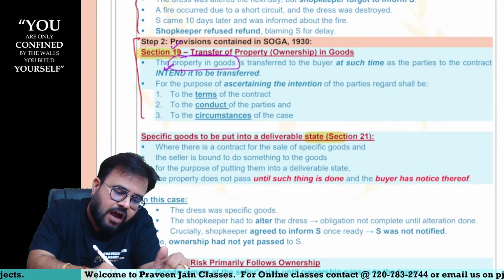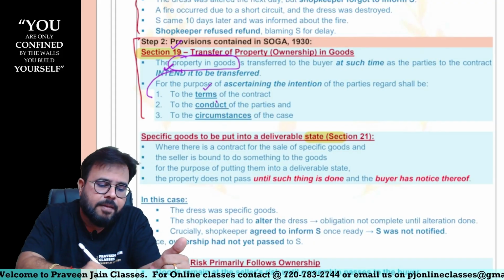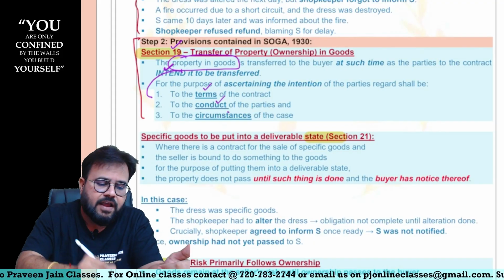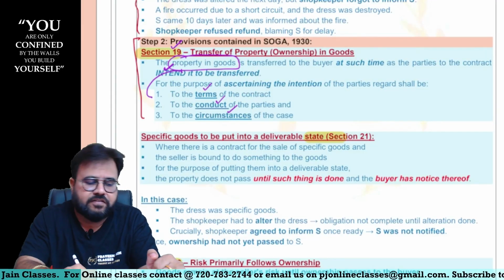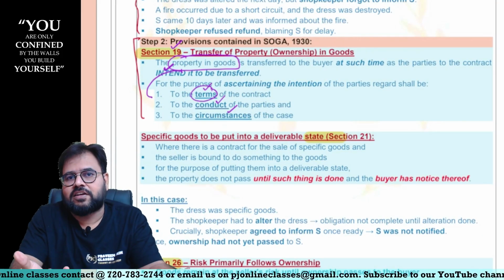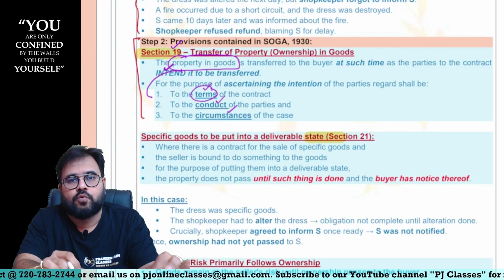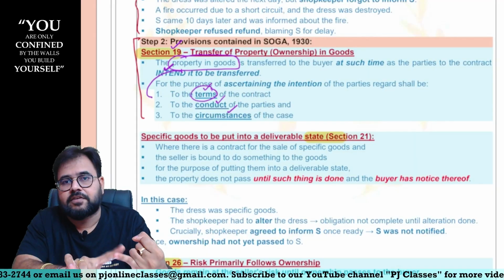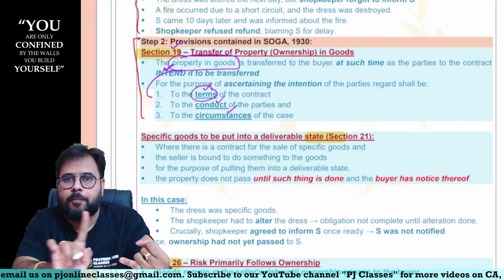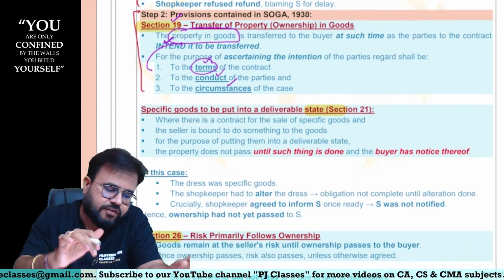And the question is, how will we come to know about their intentions? Maybe you can refer to the terms of the contract, maybe you can refer to the conduct of the parties, and maybe you can refer to the circumstances, sir. But here, the terms of the contract you can understand, sir. What are the terms of the contract? The buyer is going to get full ownership in the goods only if the obligation of the seller is fulfilled, sir. Now here the obligation was not fulfilled, sir.